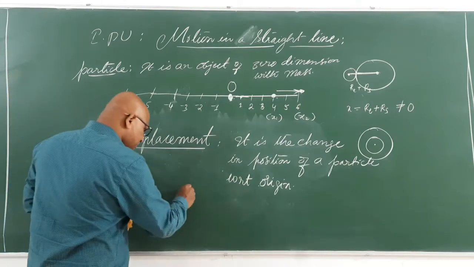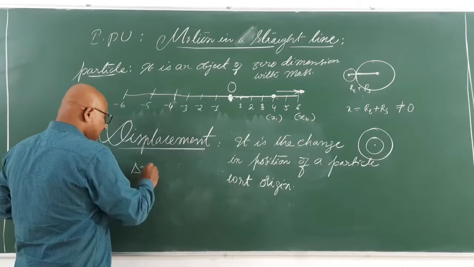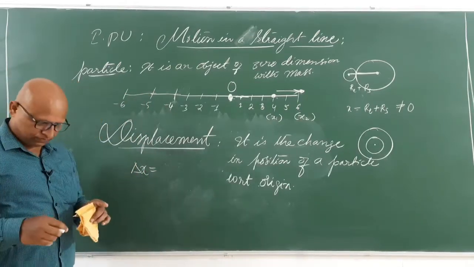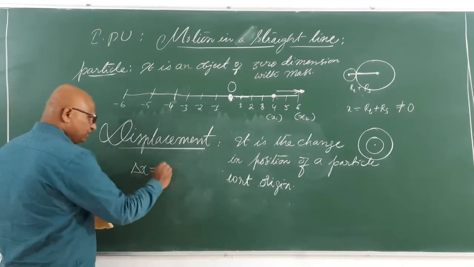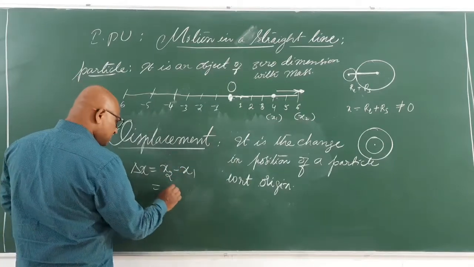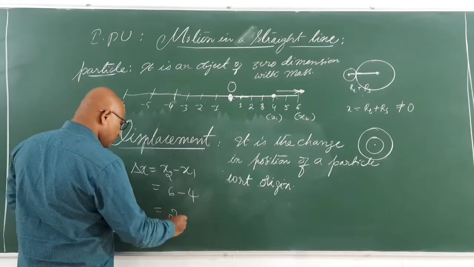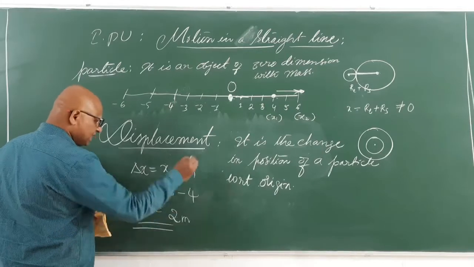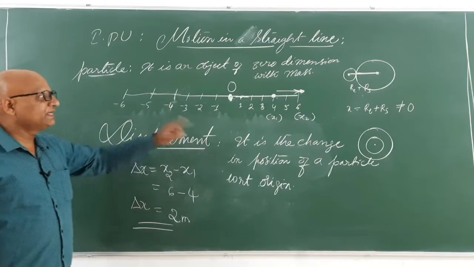Then displacement delta x, delta means change in position, is equal to x2 minus x1. x2 is 6, minus x1 which is 4, that is equal to 2. Delta x is equal to 2 meters. This is our displacement because x2 is plus 6.